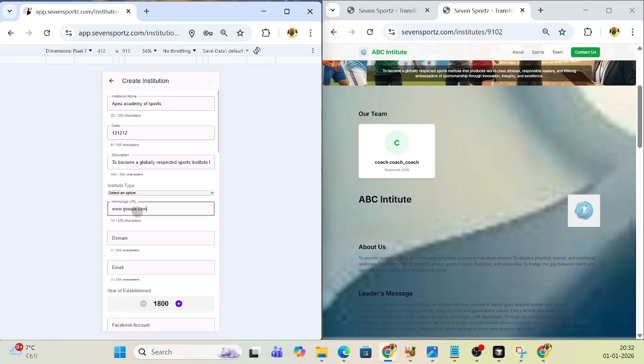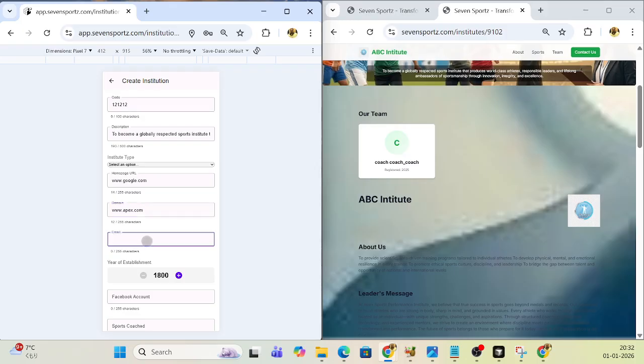But if you already have a homepage, or if you have a domain, suppose you have a domain like apex.com, you can add that domain, and this is only for the professional plan. We have a pro plan. For the pro plan, users can actually link their domain to the web page which they would be creating.